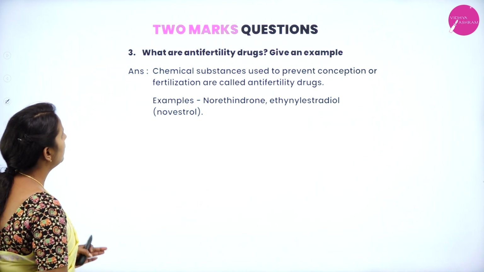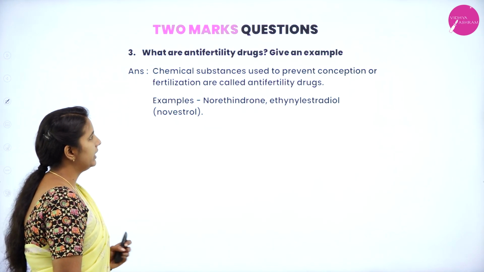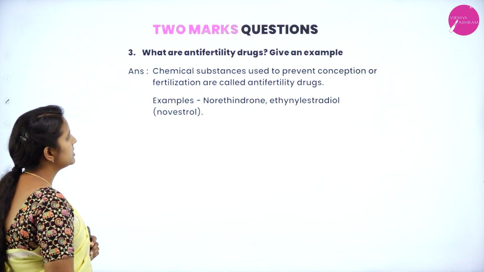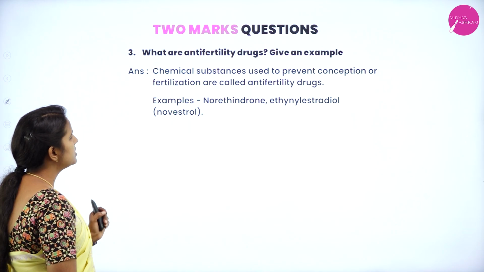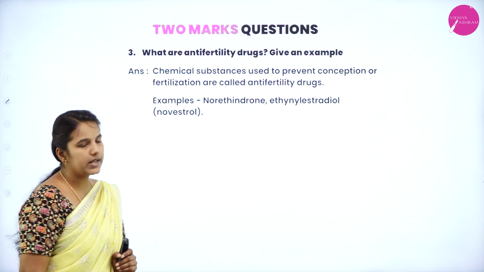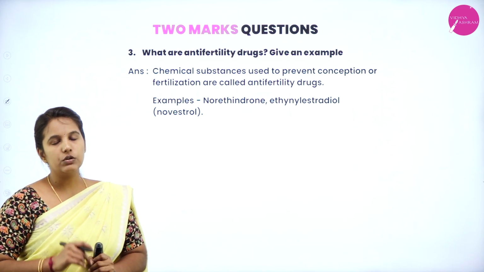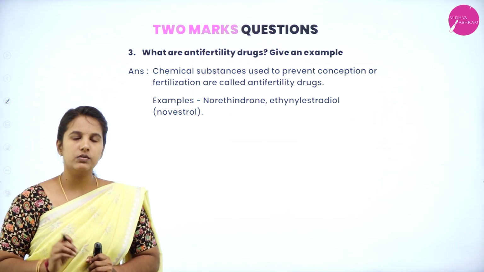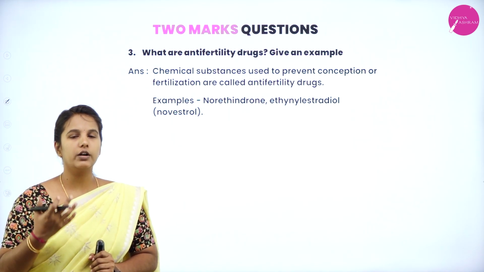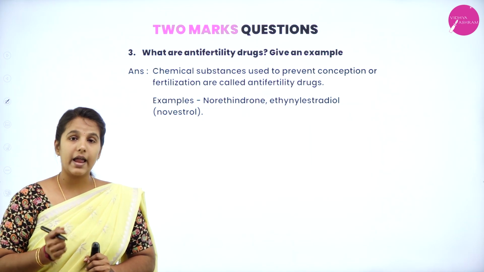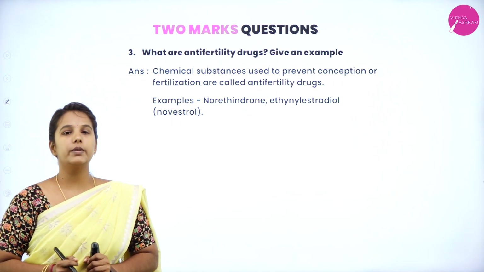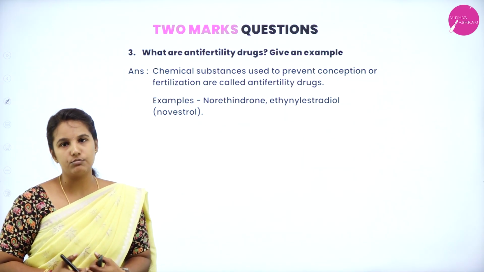Next, what are anti-fertility drugs? Give an example. The chemical substances used to prevent conception or fertilization are called anti-fertility drugs. We know that fertility drugs are given to patients to help them conceive, but anti-fertility drugs are given to patients who don't want to conceive.